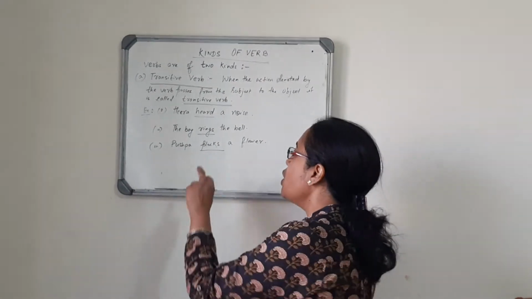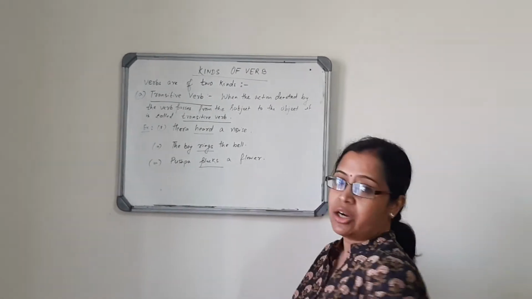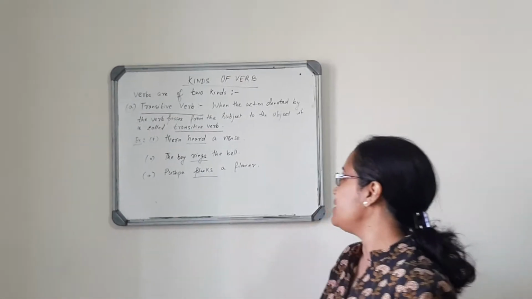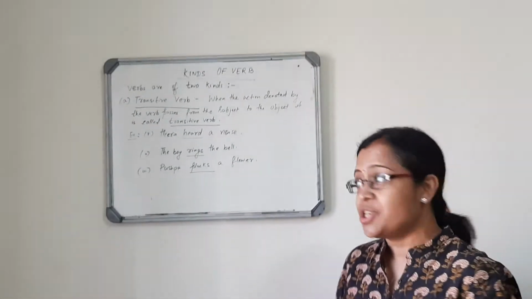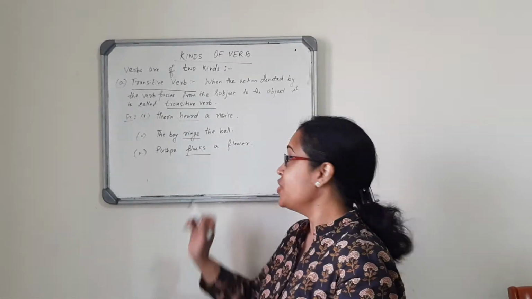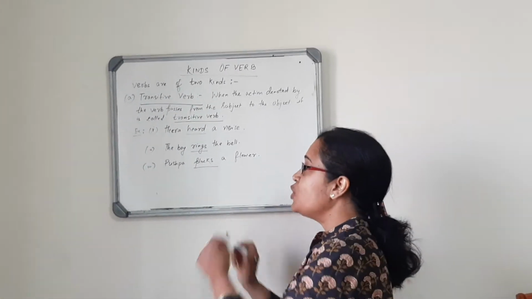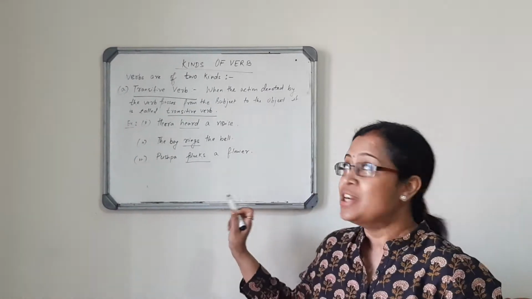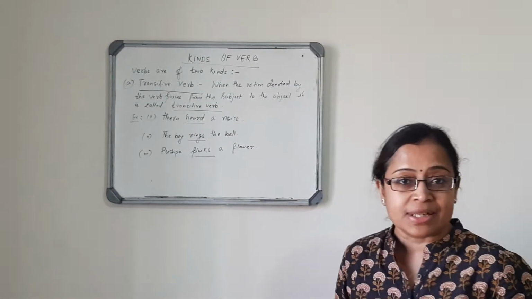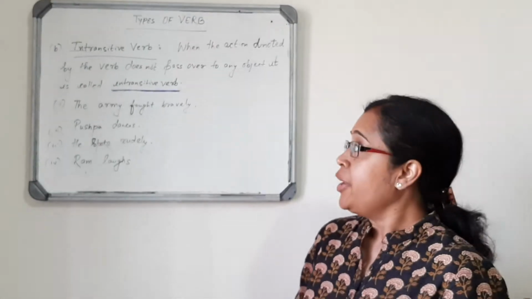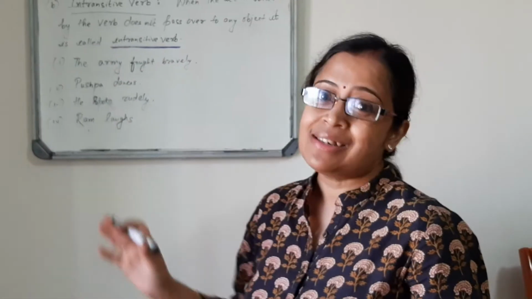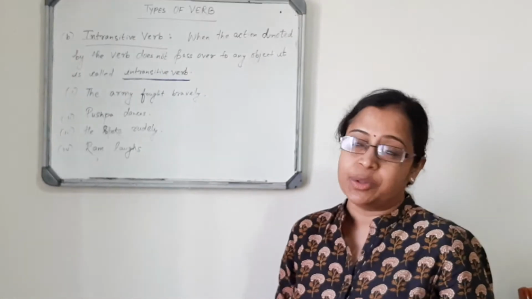Number 3, Pushpa plucks a flower. Now, Pushpa is the subject in the sentence and flower is the object. Now, Pushpa is doing what? She is plucking a flower. So, the action is being transferred from Pushpa to the flower. So, this is all about transitive verb. Now, the second type of verb is intransitive verb. It is just the opposite of transitive verb.